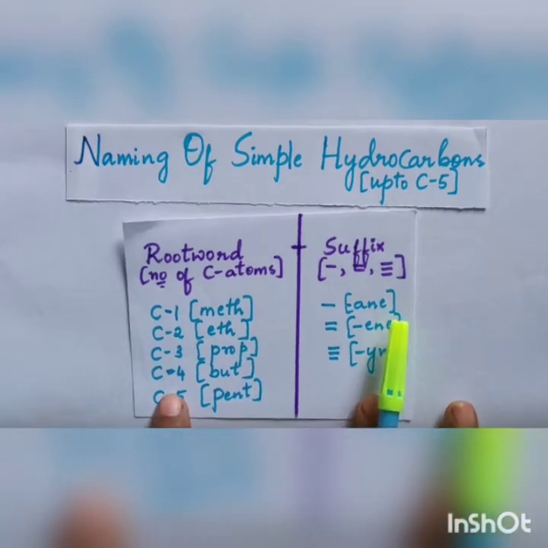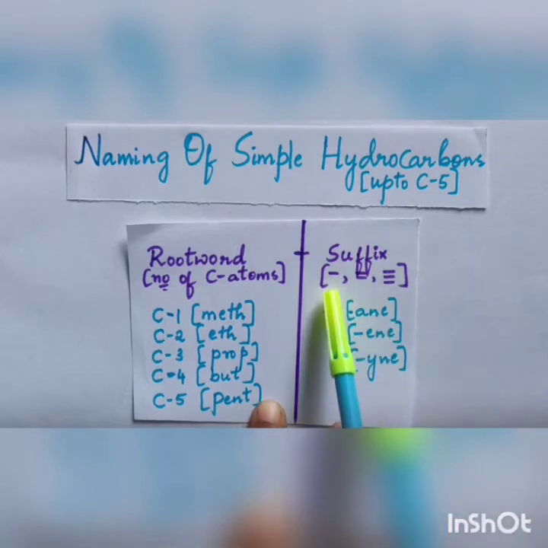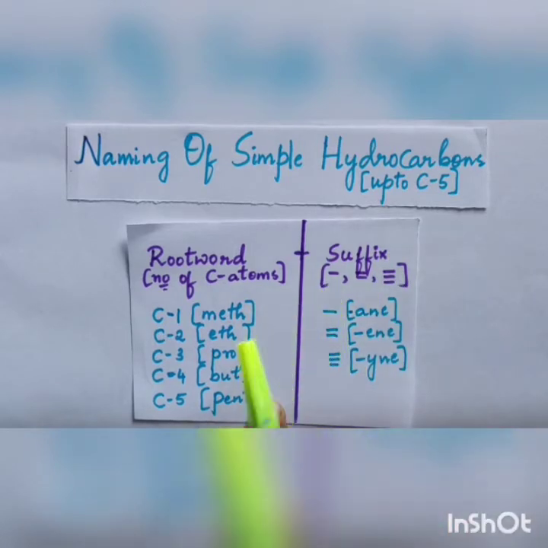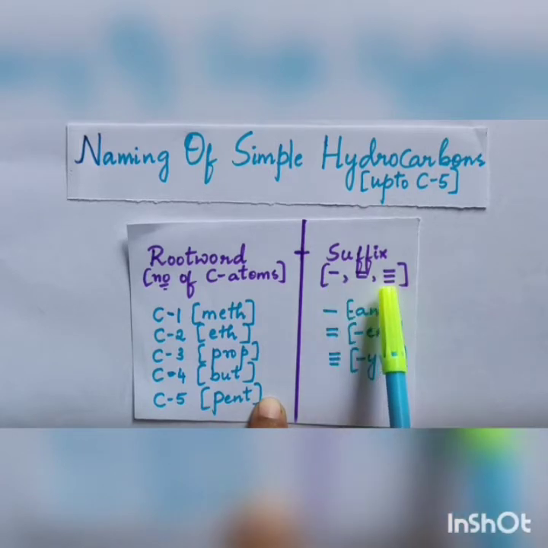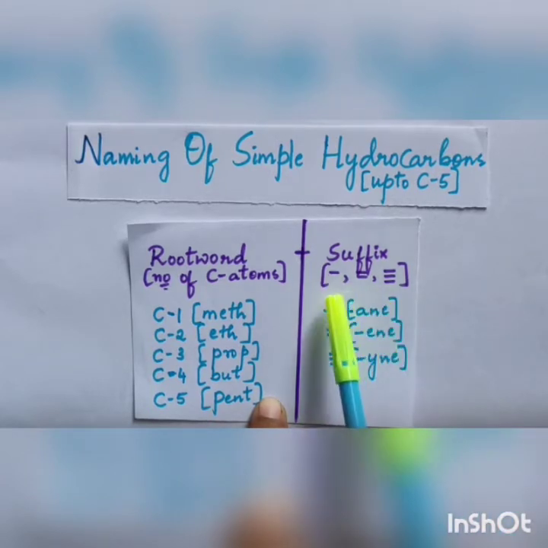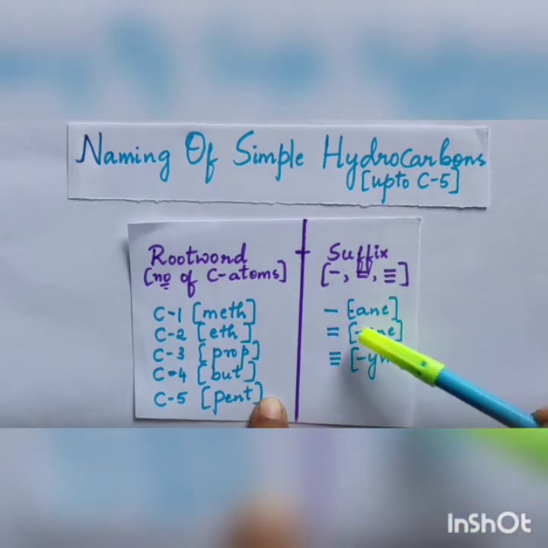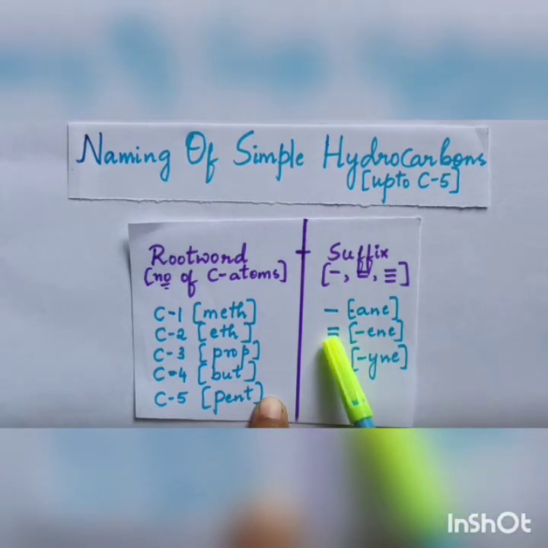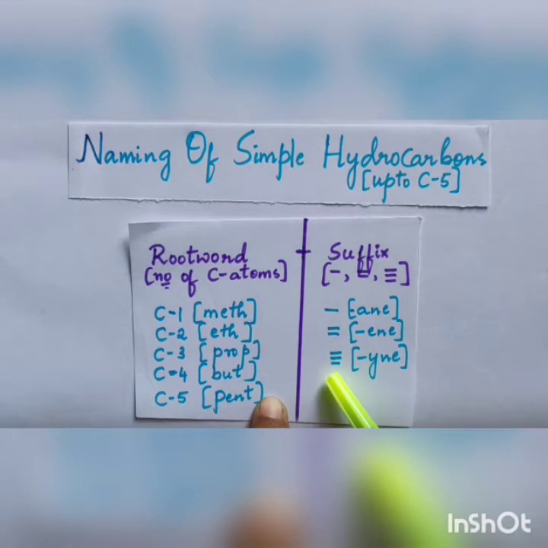Next part is suffix. Suffix is nothing but it indicates, between the carbon atoms, whether a single bond is there, a double bond is there, or else a triple bond is there. If between the carbon atoms a single bond is there, we give the suffix ane. If a double bond is there, we give the suffix ene. If a triple bond is there, we give the suffix yne.